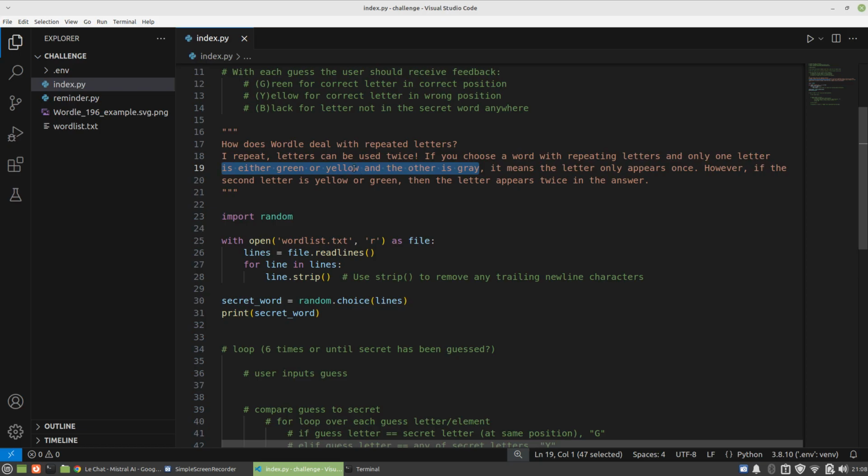I think it's perfectly fine just to say, like, the first instance of the letter in your guess, make it yellow, and the other one make it gray. But we've got to take this into account. It is a bit of an edge case, but we still have to get this right.